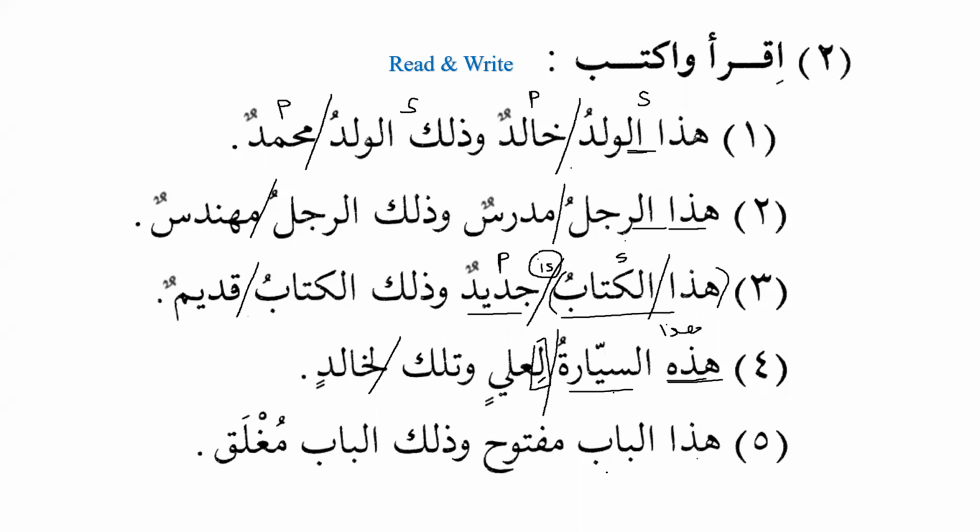Then we have هذا الباب مفتوح. This door is open. وذلك الباب مغلق, and that door is closed. So I'm putting the lines over there so that you get used to it, and you remember that we have to put "is" in the middle, so that we know that this is a complete nominal sentence.